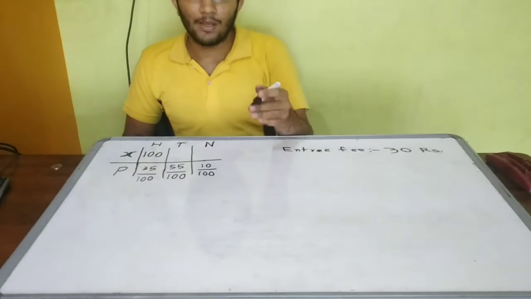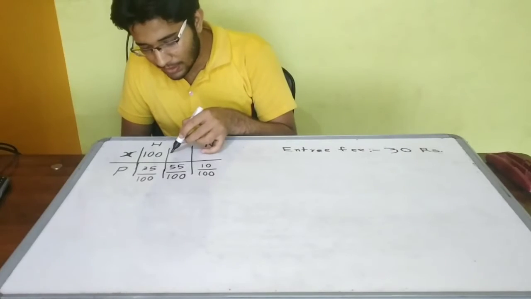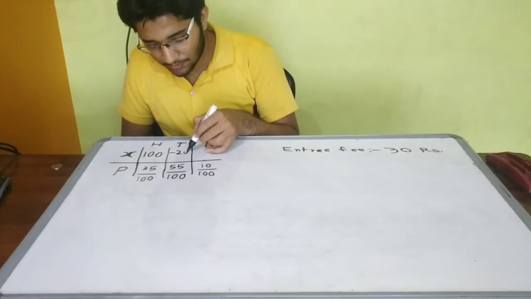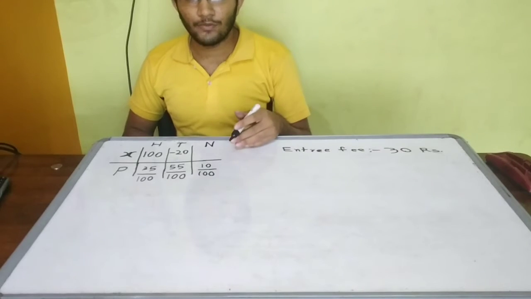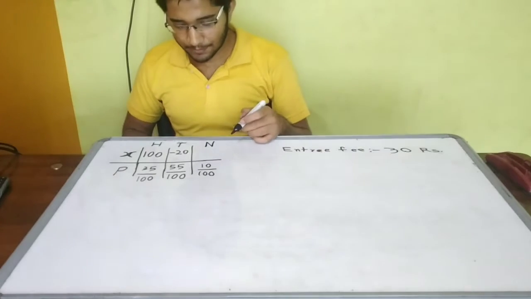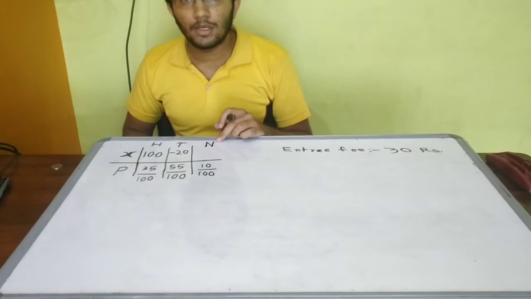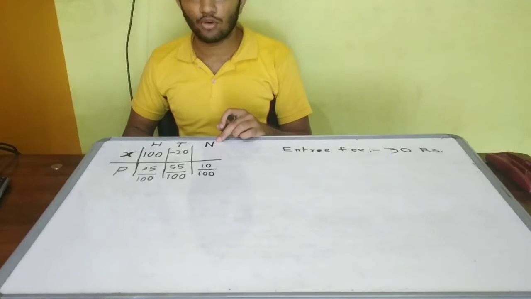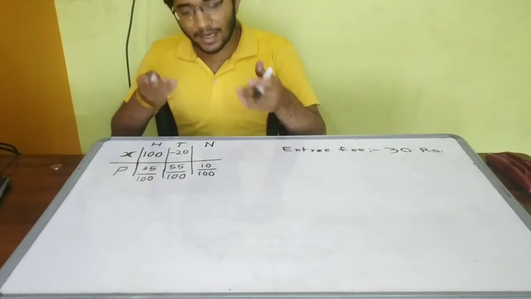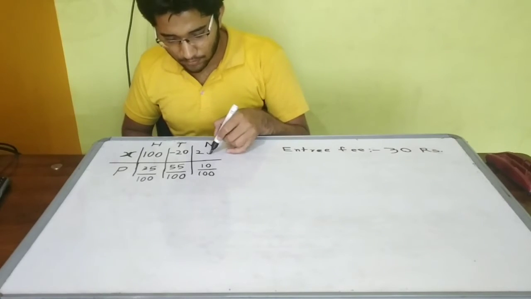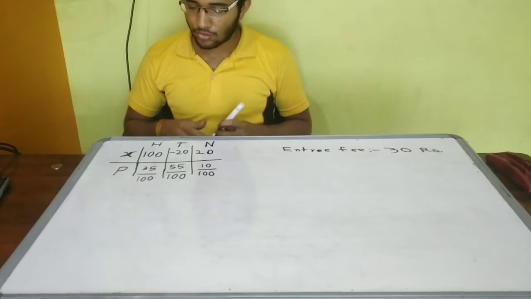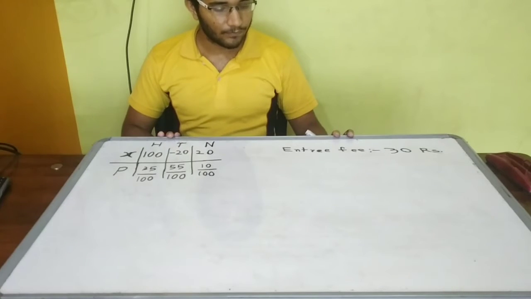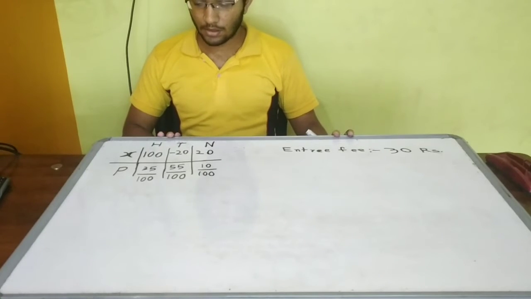So we will pay, which means we will receive negative 20 rupees. Just in mathematical terms, we are paying 20, which means we are receiving negative 20. And when there is neither heads nor tails, then we will get positive 20 rupees.